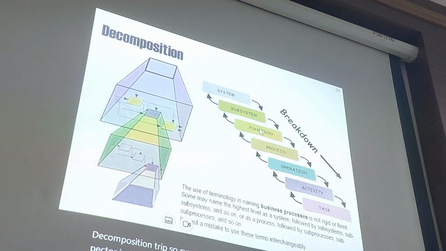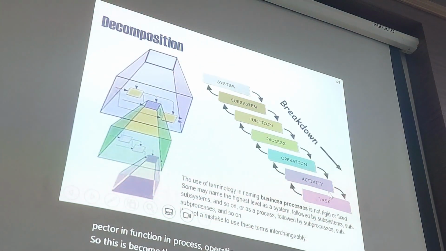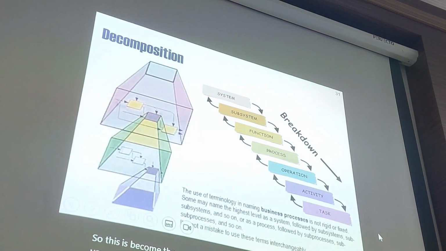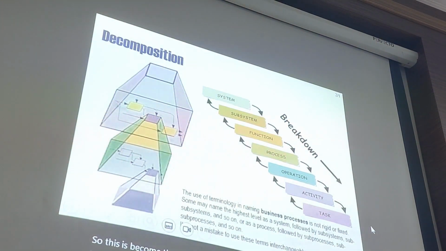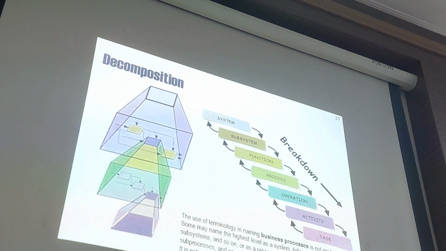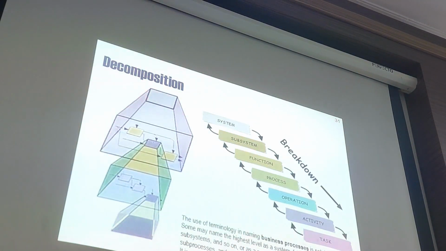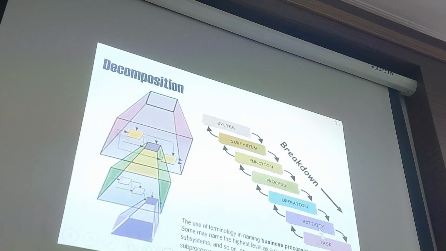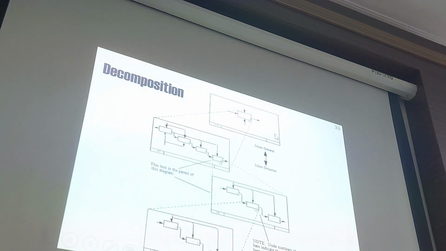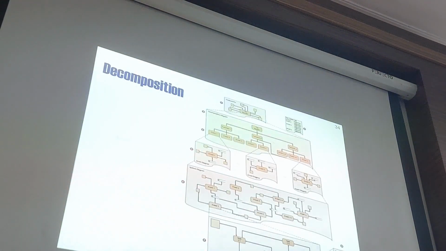So this becomes smaller, and if you want to know more about tasks and activities, you will learn in another subject, the system design course. The decomposition is making things smaller. So this parent has a system, and that is the super system and subsystem.